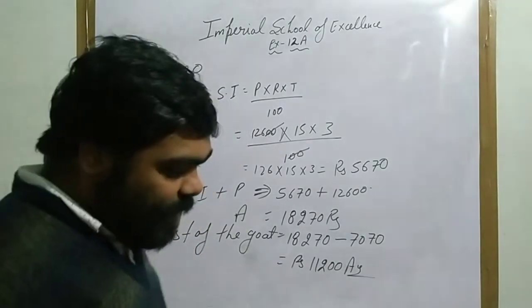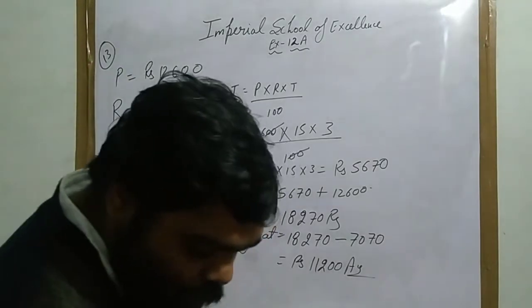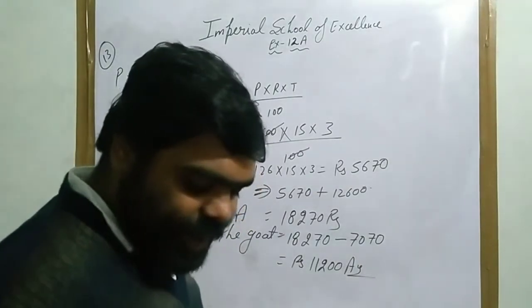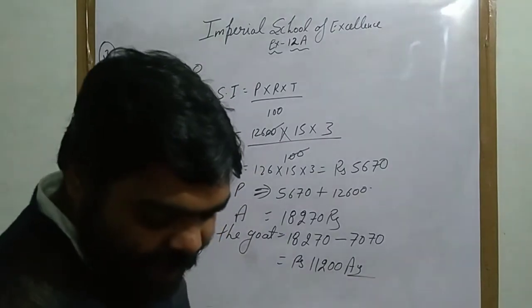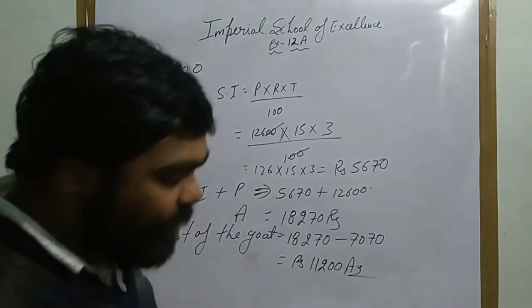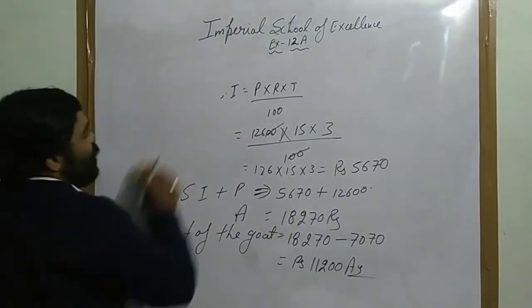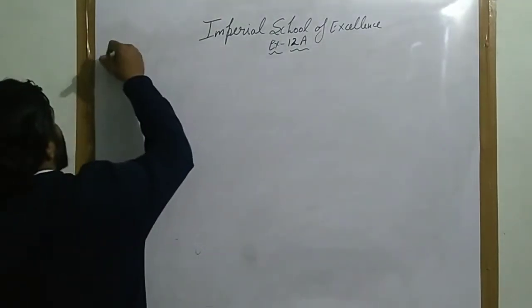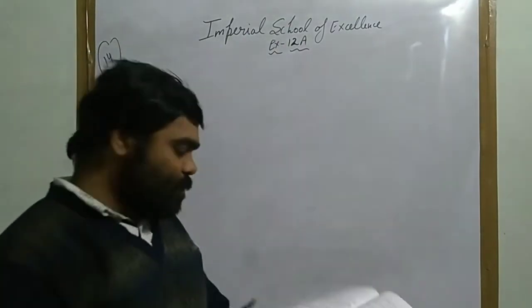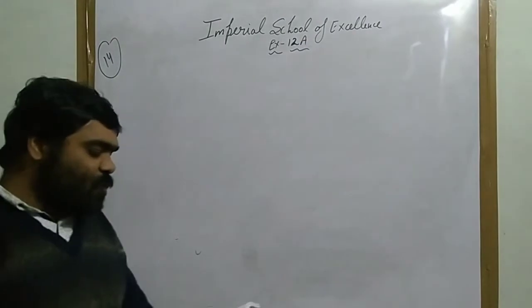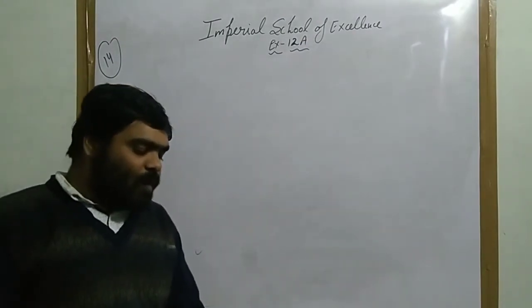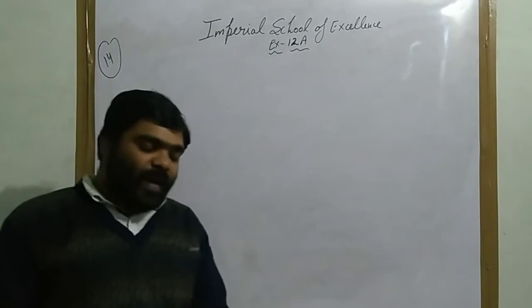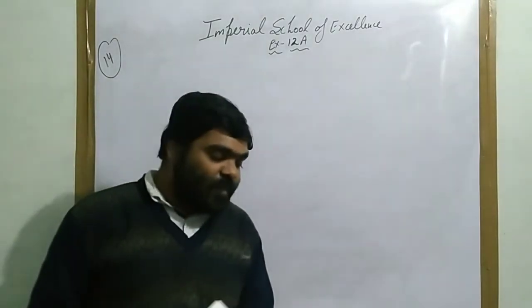Now the next question, question number 14. The simple interest on a certain sum for 3 years at 10% per annum is rupees 829.50. Find the sum. We have to find the sum.